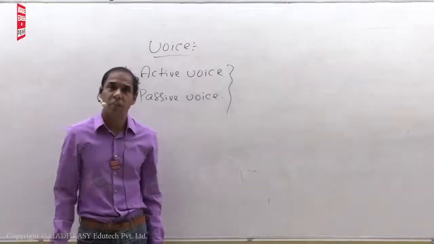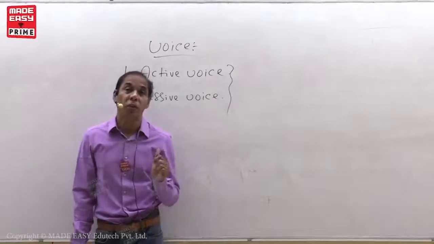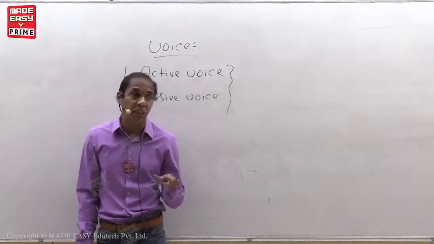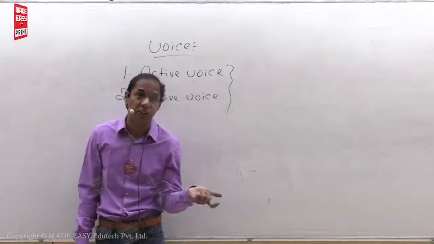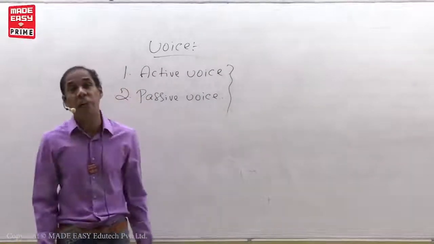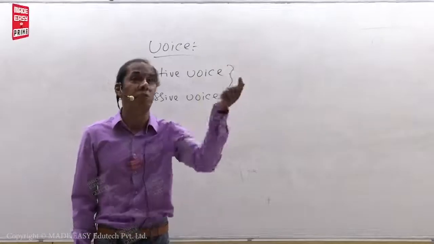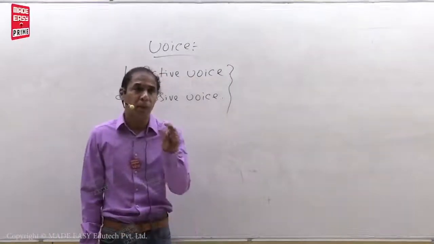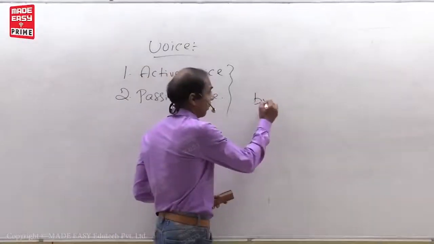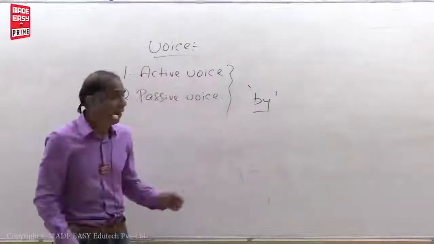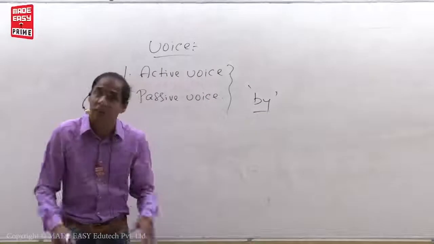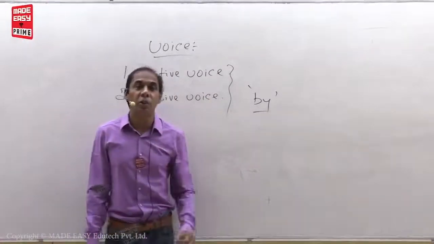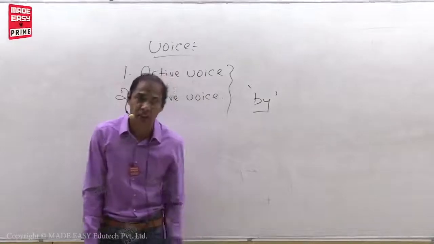change the voice, then the problem starts, because first of all you have to identify whether the sentence is given in the active voice or in passive voice. How can we identify whether the sentence is in active form or passive form? We commonly decide like this: if by is there, that is passive voice. If there is no by, that is active voice. This is the wrong notion of every student.